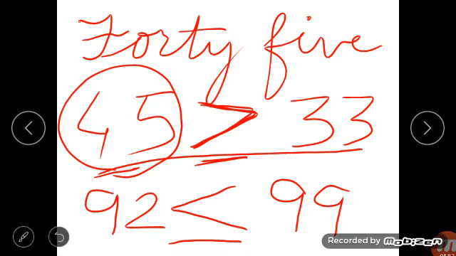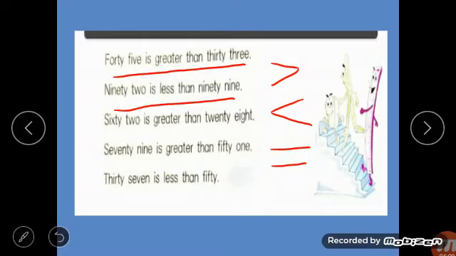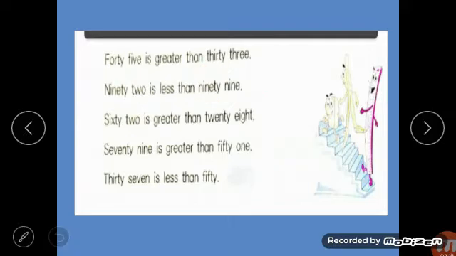This is the sign of less than. Sign or symbol, you can say either. Then 92 is less than 99. So what about these columns given here? Blanks are there. So there, what do you have to do? You have to write 45 in these blanks.